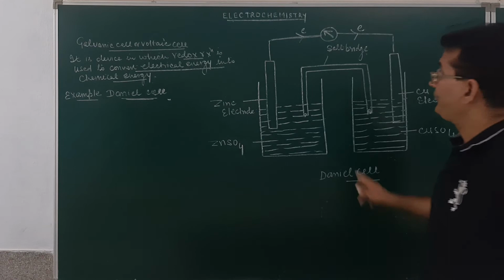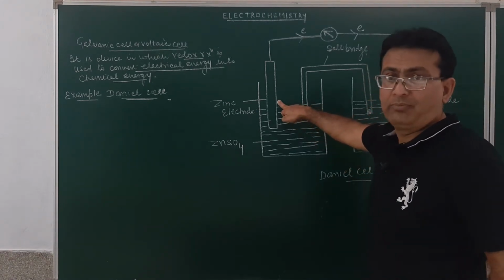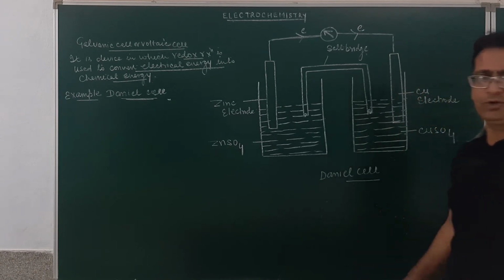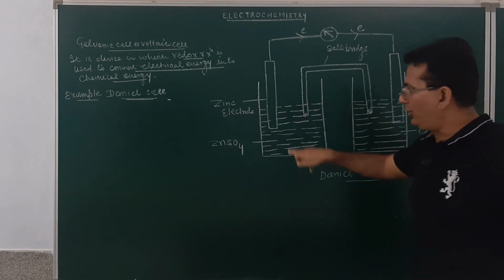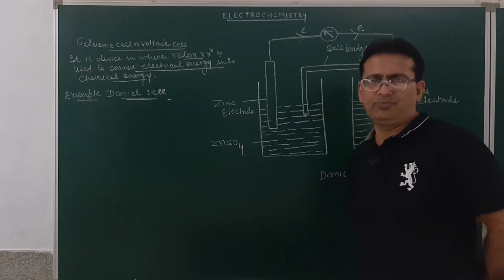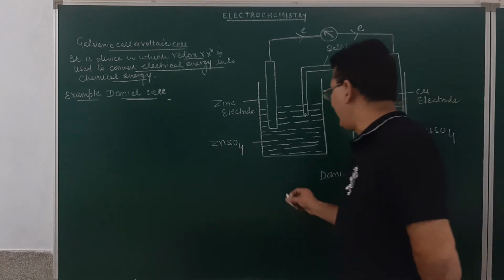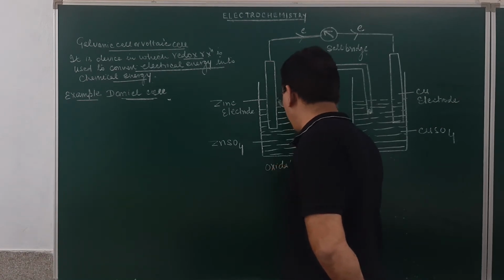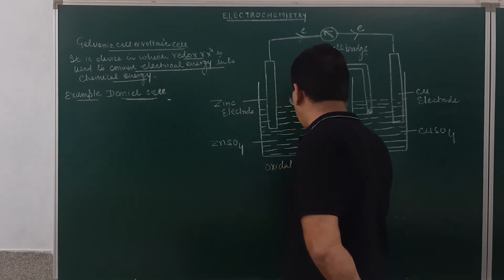It means the zinc electrode must have lost electrons and the copper electrode must have gained electrons. So, the zinc electrode dipped in the zinc sulfate solution, this half of the cell, will be called an oxidation half cell. What do we call this cell over here? This will be called the oxidation half cell.